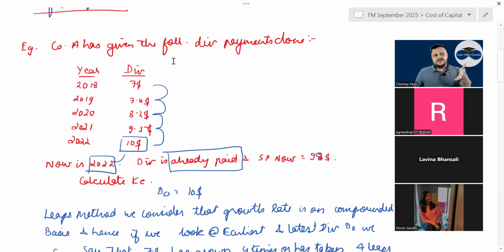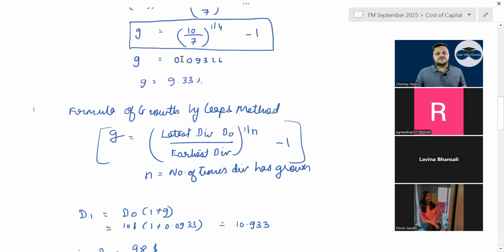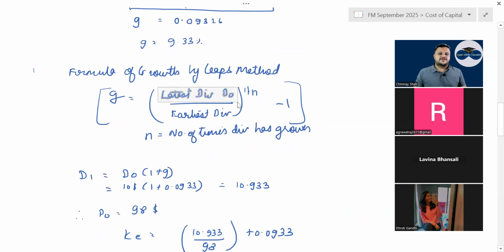So let's say you are given a table like this 2018, 19, 20, 21, 22. A lot of times questions again, 4 years ago dividend was $10. Now it is $14. Calculate growth rate. So 4 years ago, how much it is? So the basic formula is growth rate is equal to earliest dividend. Okay, latest dividend divided, that is D0 divided by earliest dividend raised to 1 by n minus 1.